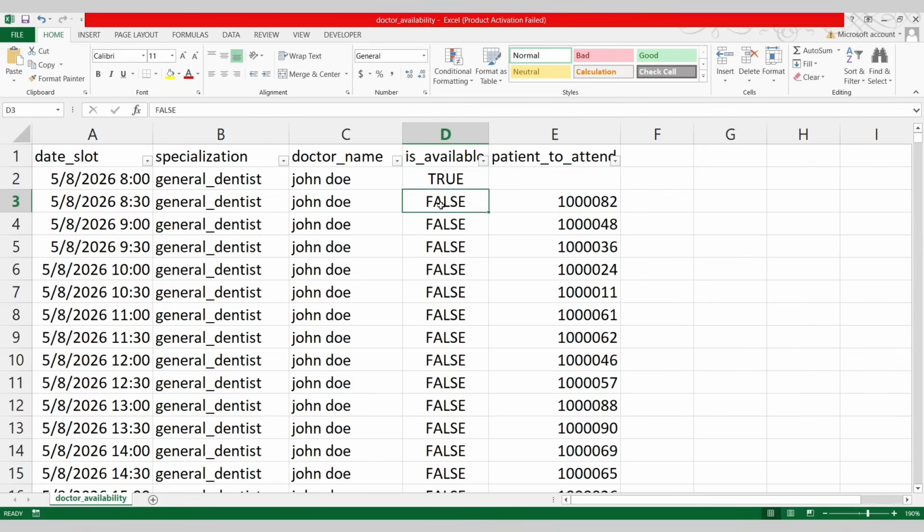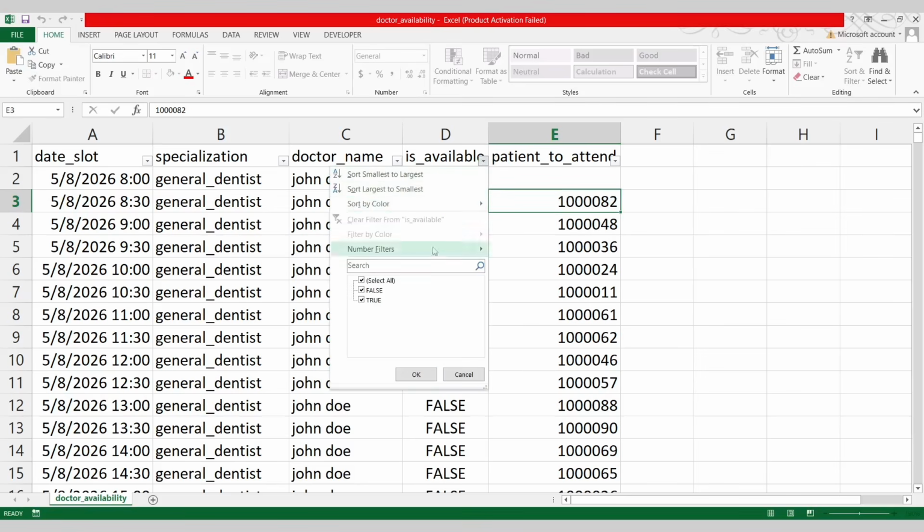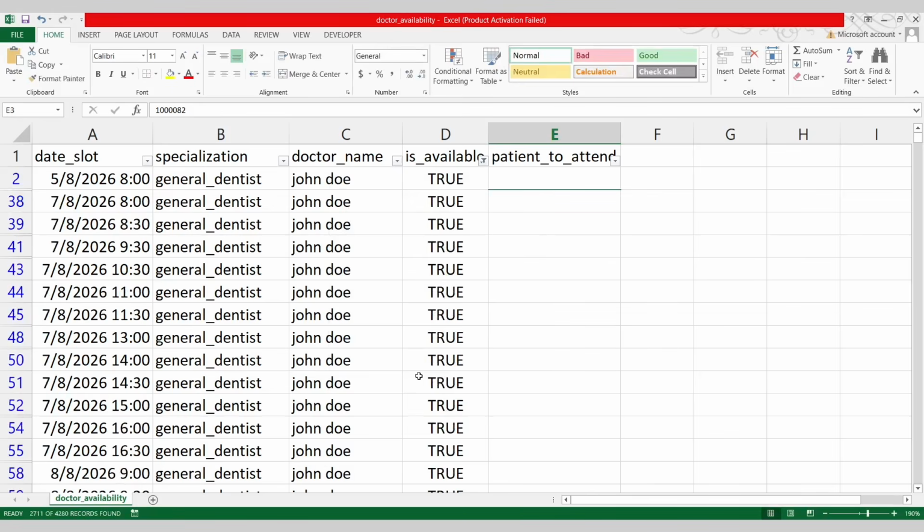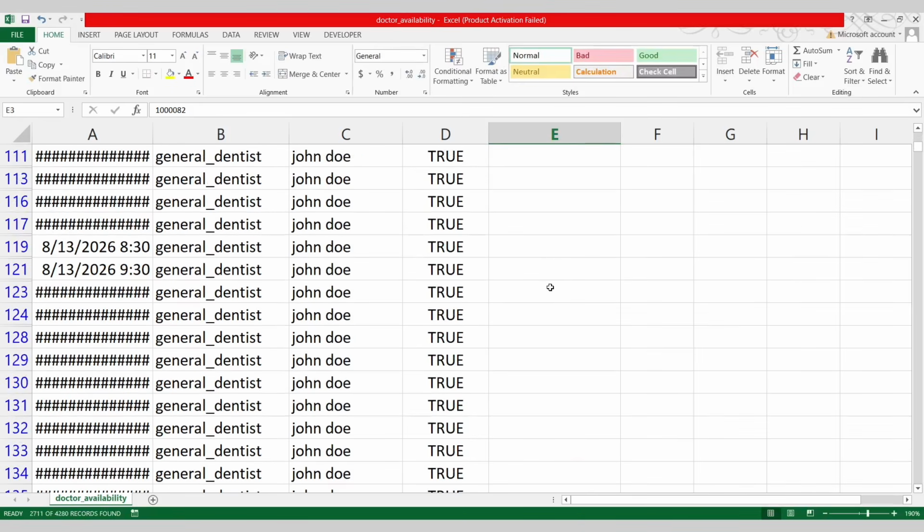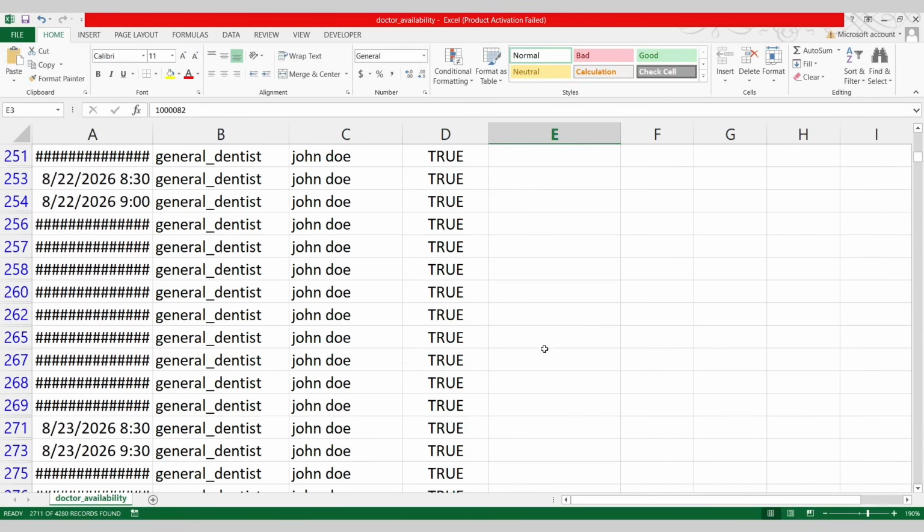If you look at false, they don't have the slot because of this particular patient who already has been booked. So for all the true rows, definitely this patient to attend will be null. There will be no case where it will not be null, right? I hope it is clear.